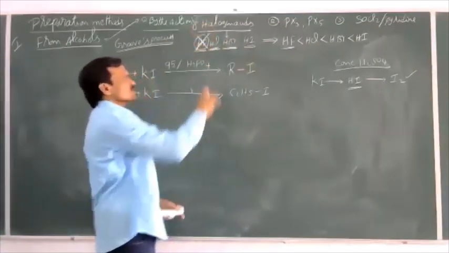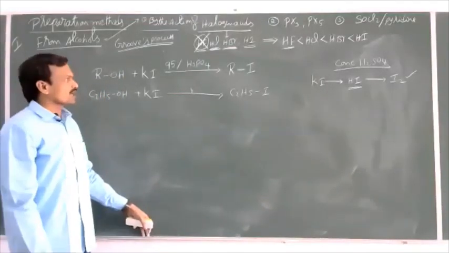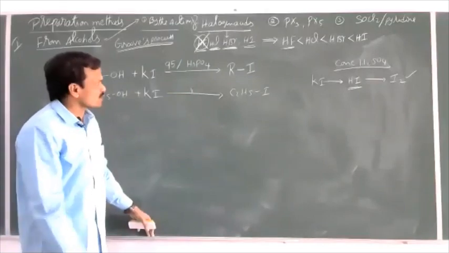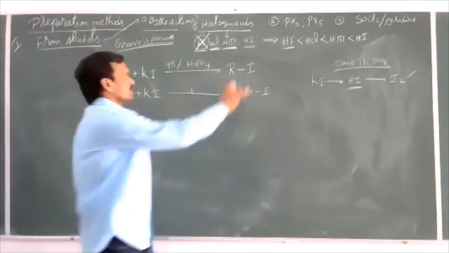Or instead of using HBr, we can also use NaBr. When alcohols react with NaBr in the presence of H2SO4, then also we can get bromoalkanes. Next.